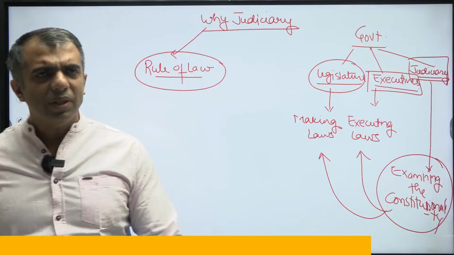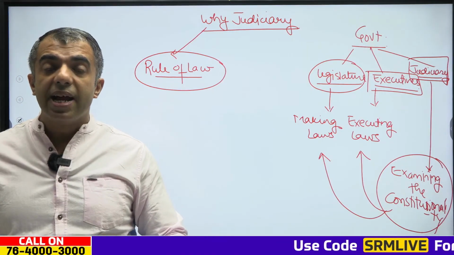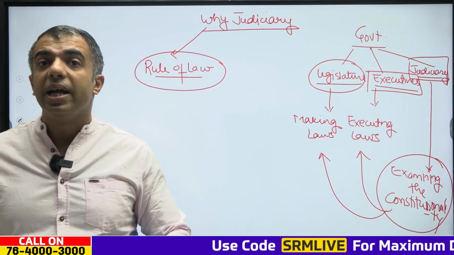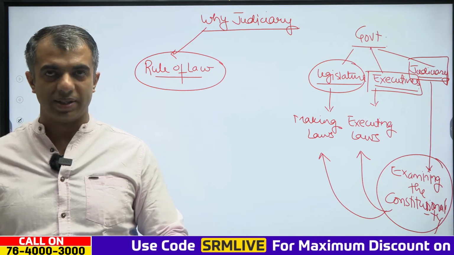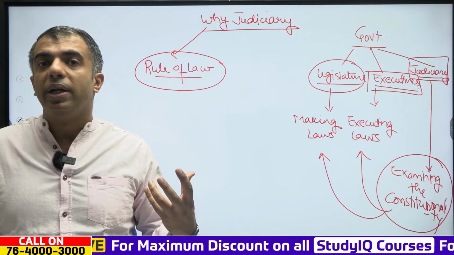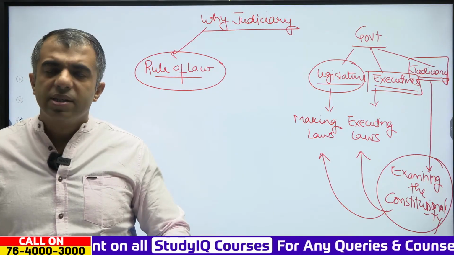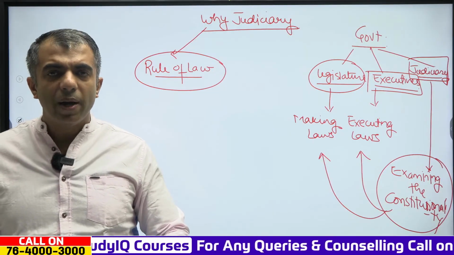So, we have seen that the Indian judiciary stands as an independent and impartial pillar of democracy. And it has the underlying responsibility of ensuring and upholding the rule of law, safeguarding the Constitution of India.